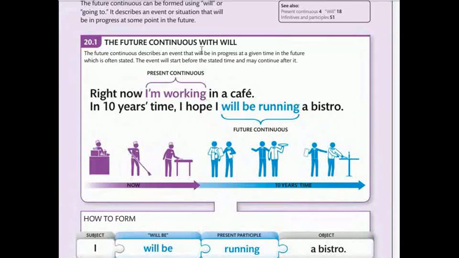12.1. The future continuous with will. The future continuous describes an event that will be in progress at a given time in the future, which is often stated. The event will start before the stated time and may continue after it. Right now I am working in MFA, present continuous. In 10 years' time I hope I will be running a bistro, future continuous. Now, 10 years' time.